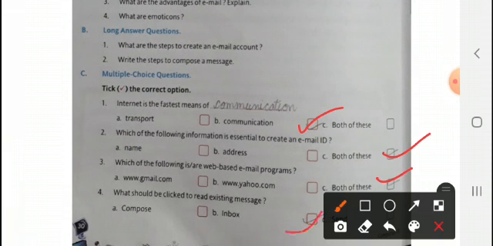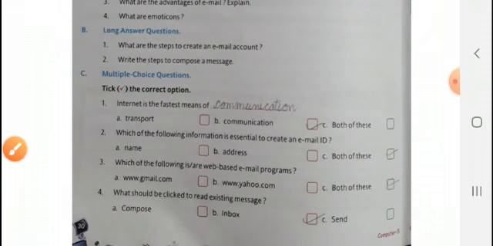I will repeat the answers. Listen carefully. First, B, communication. Second, C, both of these, name and address. Third, C, both of these. Fourth, B, inbox. Understood? If anything is remaining, you can pause the video or take screenshots to complete the work. Now it's time to do the question answers.